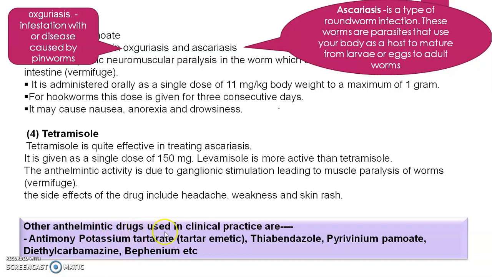Other anthelmintic drugs which are used in clinical practice are antimony potassium tartrate, thiabendazole, pyrvinium pamoate, diethylcarbamazine and bephenium, etc. These are the drugs used other than tetramisole, mebendazole, etc.